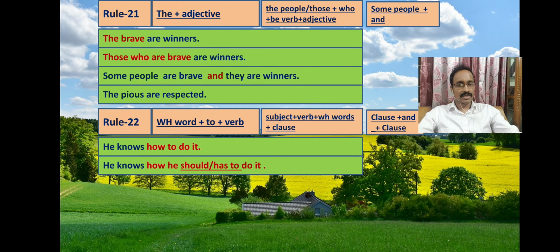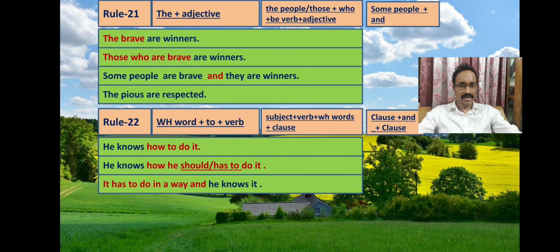And to make it a compound sentence, we will connect the clauses with and, in this case you see and. He has to do it and he knows it. This is also the answer. So here the clauses will be connected with and.